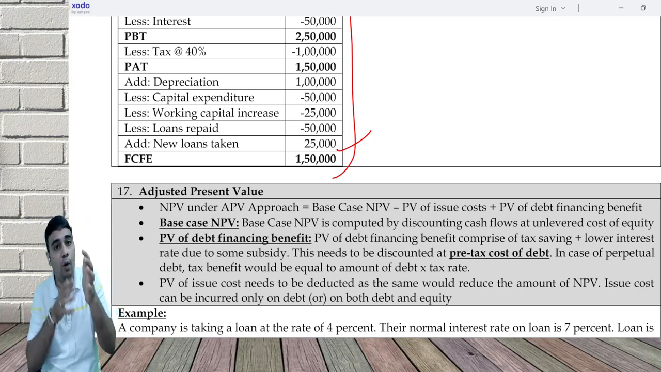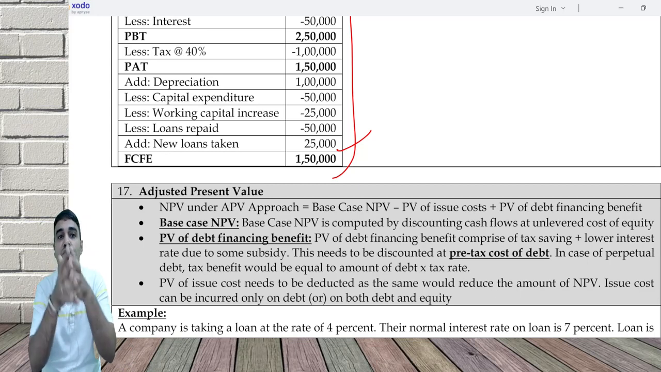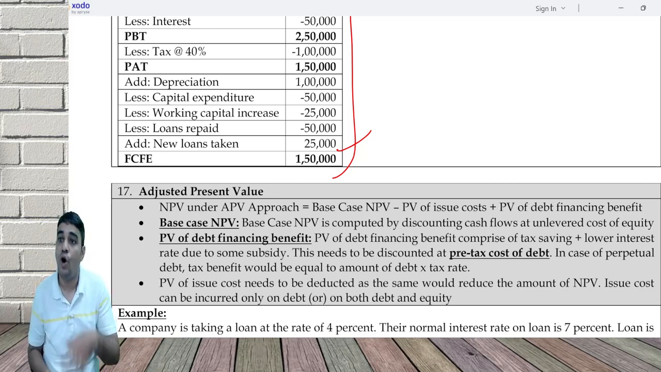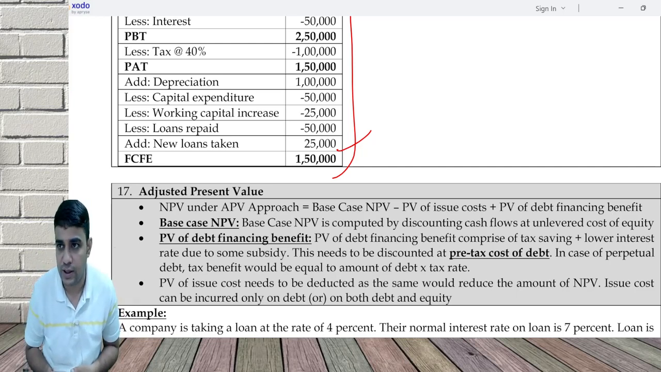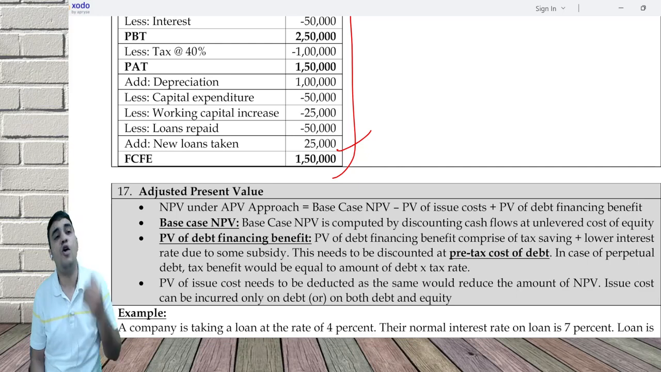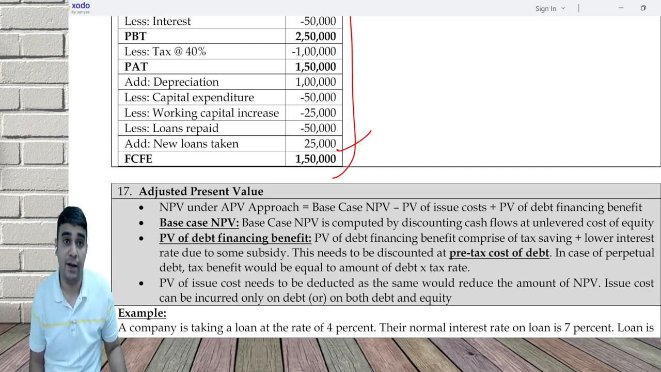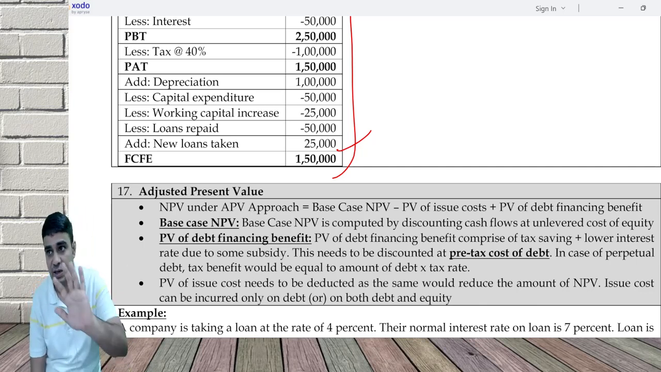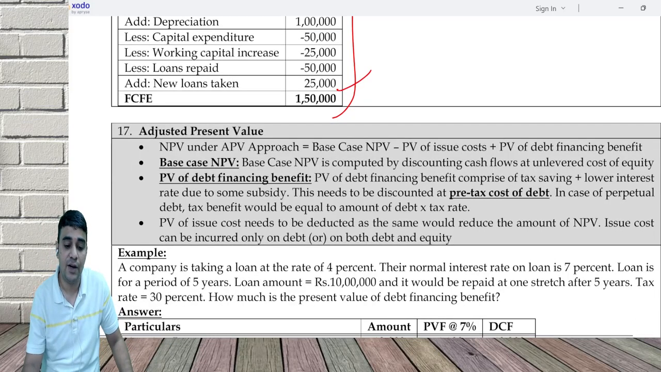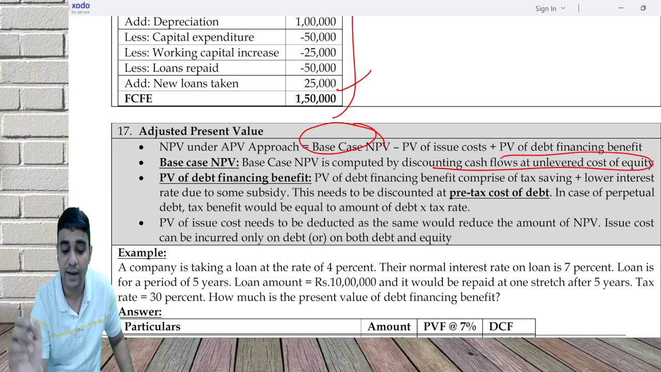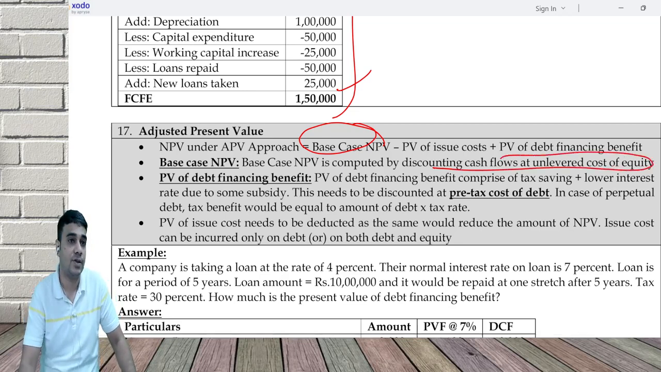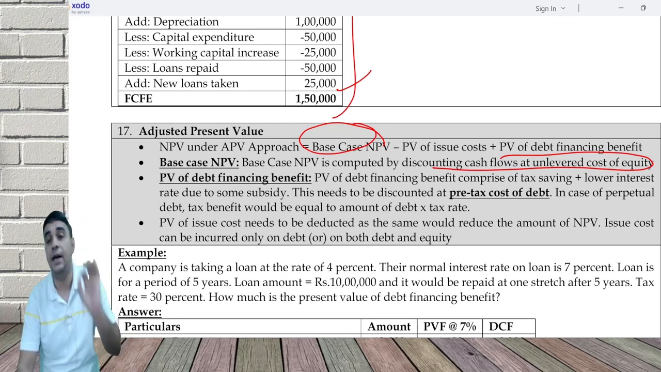Then they are saying, now I bring in the benefits of debt onto the project. See, on a standalone basis, the project is not good. But if you borrow money, because of the tax benefit, maybe the project becomes better. I'm not saying it will become better, but maybe. So first you do the base case NPV, which is calculated by discounting cash flow at the unlevered cost of equity. Then the PV of the debt financing benefit.